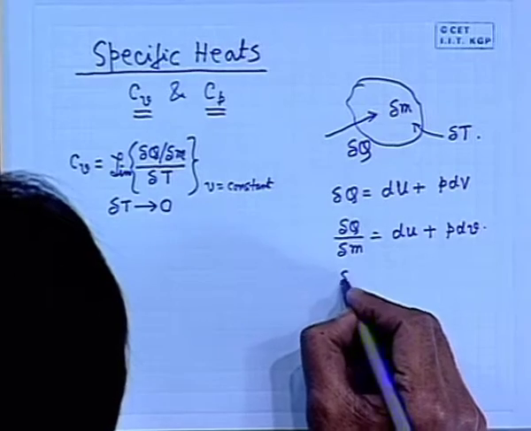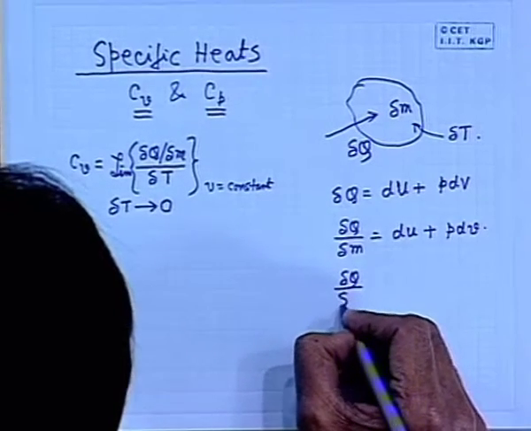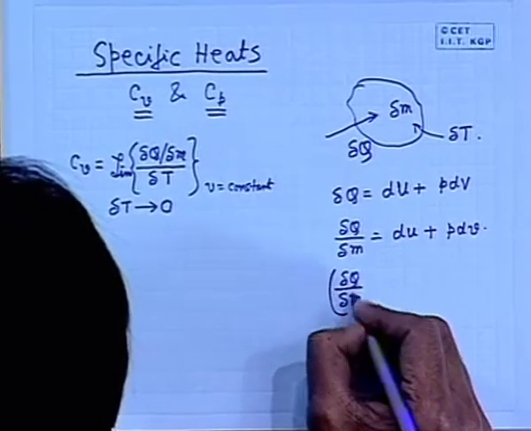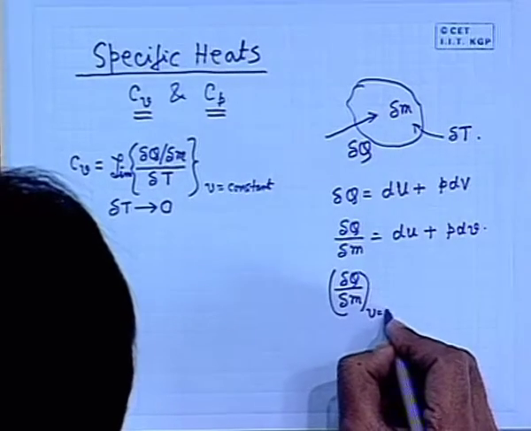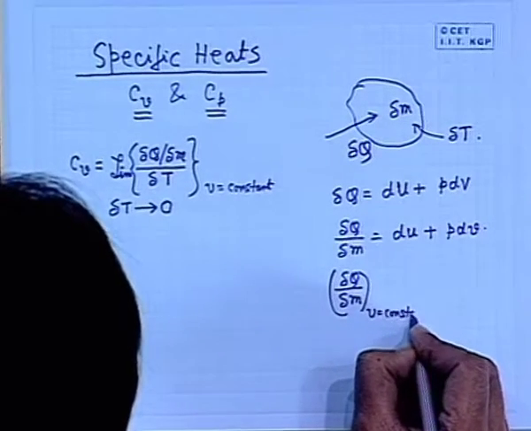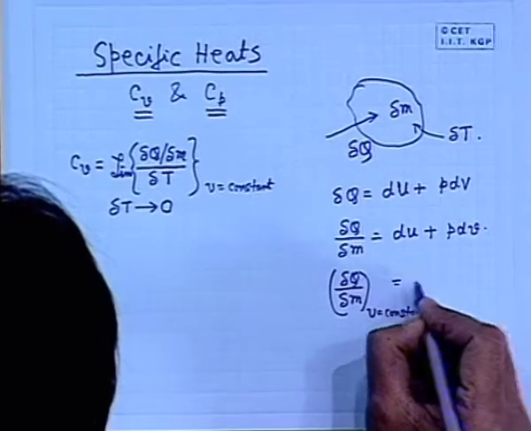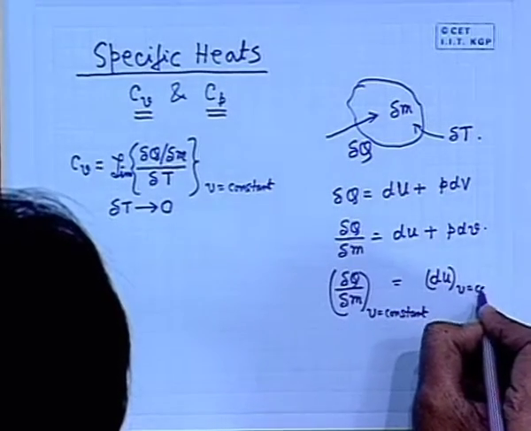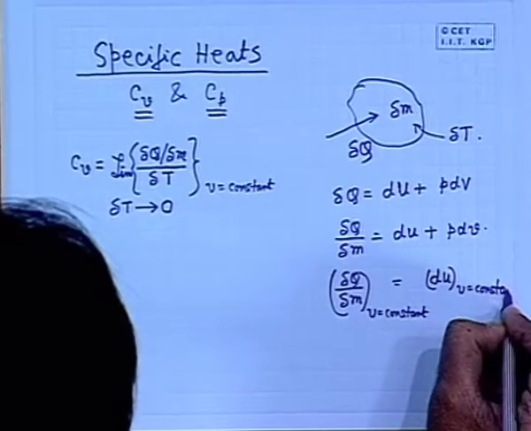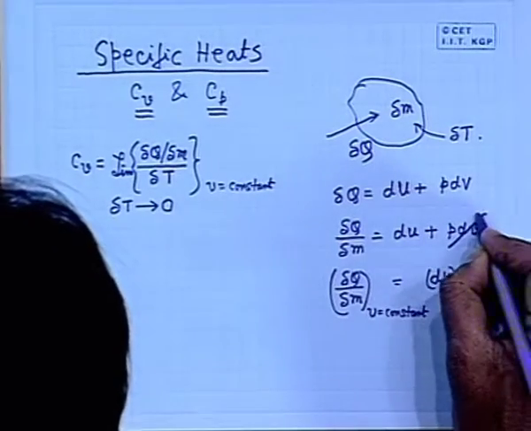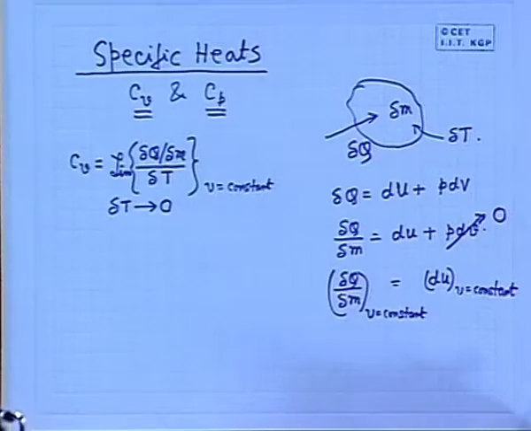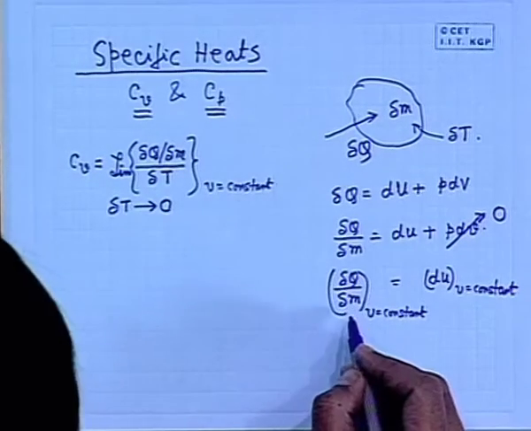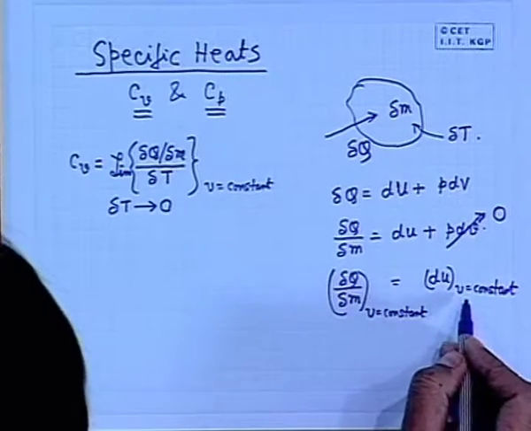Now, when we make this at constant volume, that means heat added per unit mass at constant volume, then we can write it as du, V is equal to constant, so dV is 0. Well, therefore, del q by del m is du at constant volume.